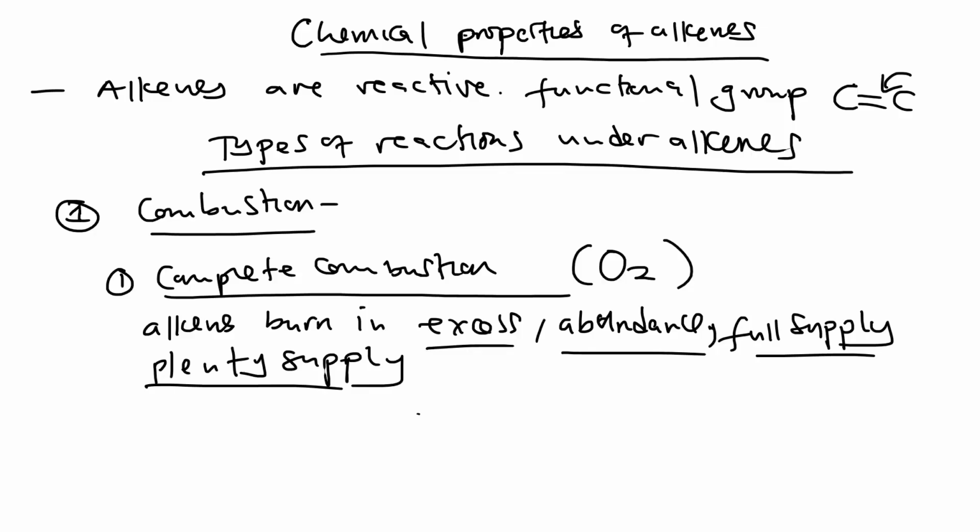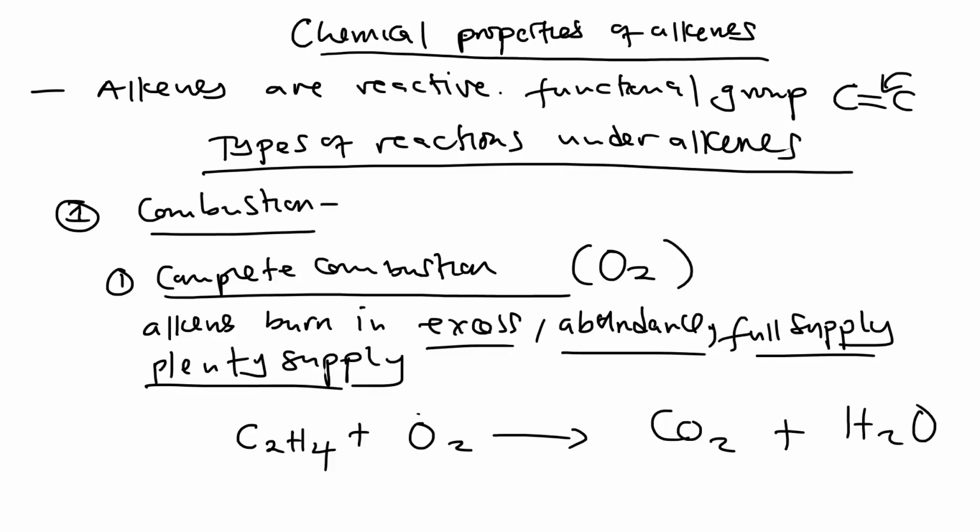What is produced is carbon dioxide and water. Let me give an example with the first member, which is ethene. Ethene plus oxygen, or reacts with oxygen, or burns in oxygen, to produce carbon dioxide and water. Now, you need to balance this equation. That is one of the things you are going to find in the exam: copy and balance the equation you are given, or write the equation and balance it. You should be able to do that part.